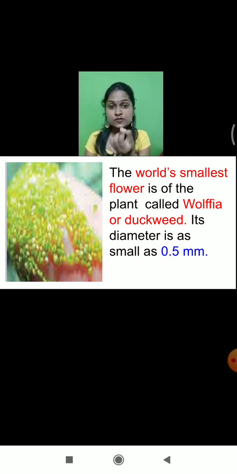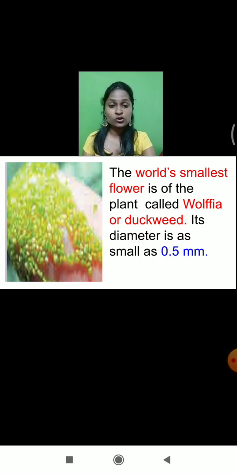Can you imagine how small it is, if the flower can be taken on a fingertip? So what is the name of the world's smallest flower? It is called either Wolfia or duckweed, and its diameter is about 0.5 millimeter.